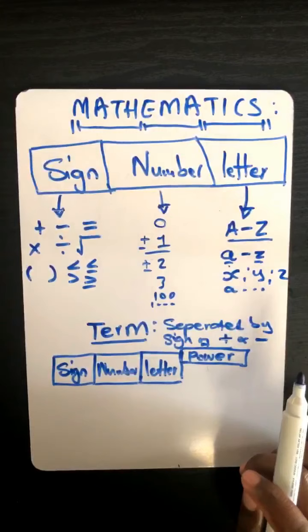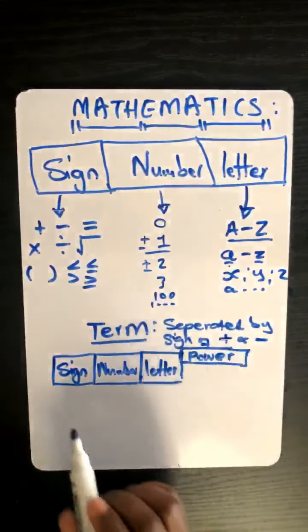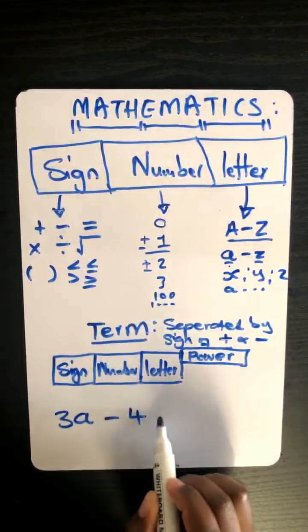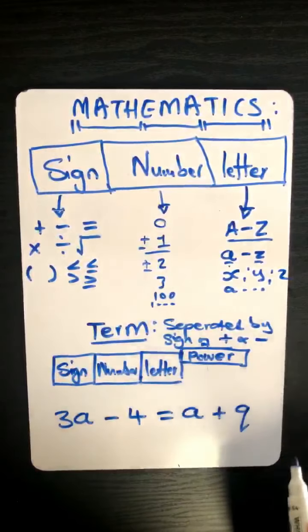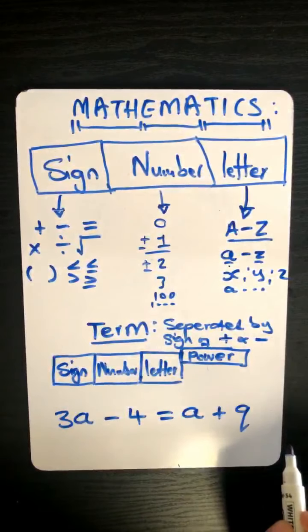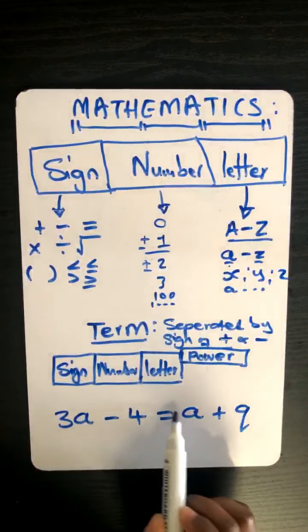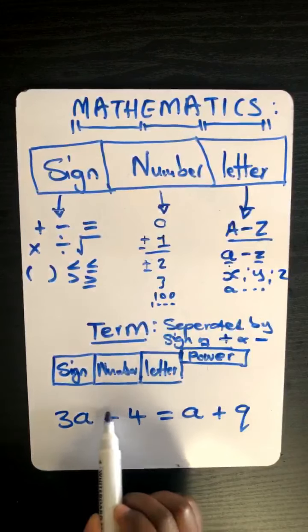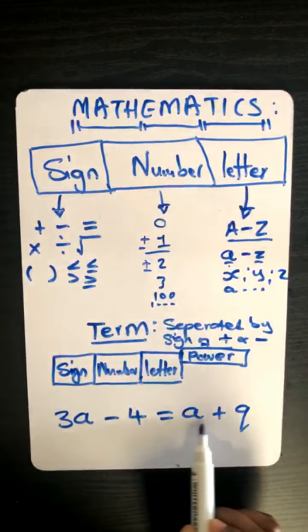So can we now go deeper, Loyo? I'll give you this one. Let's say we've got 3a minus 4 equals a plus aq. Let's check. I'll do this one for you. How many terms do we have on the left side of the equal sign? We have 2. Can you see? 1, 2. So you can see these terms are separated by that sign. Also here, you have 1, 2.